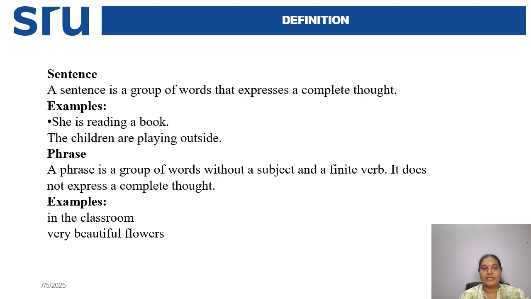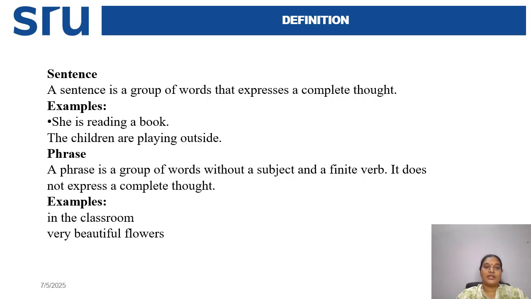So it is considered a sentence. Another sentence is the children are playing outside. Here also, the children is the subject and playing is the main verb, and we are getting complete sense. So you can say that this is a sentence.